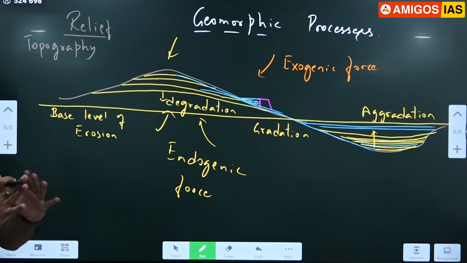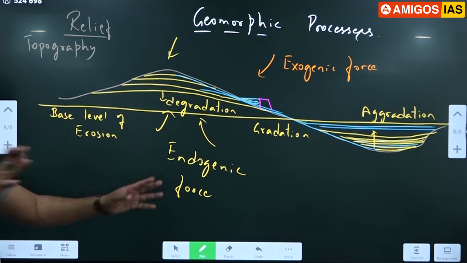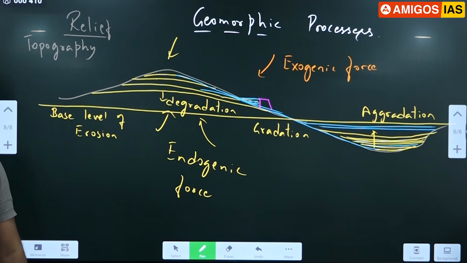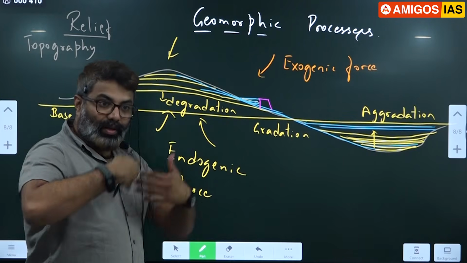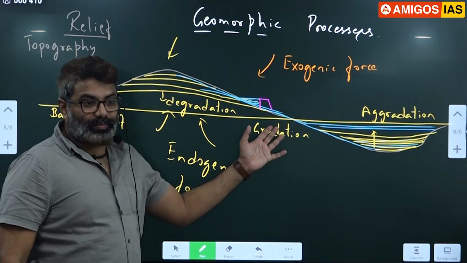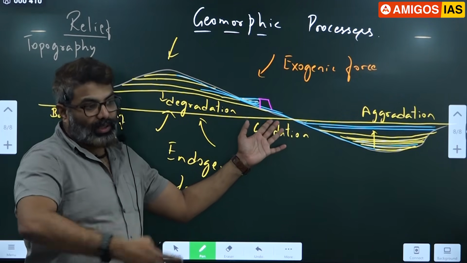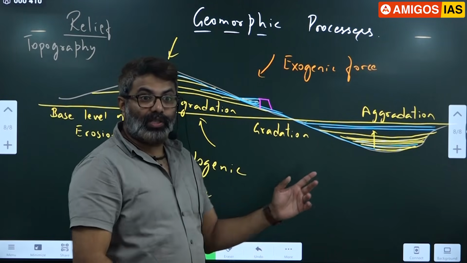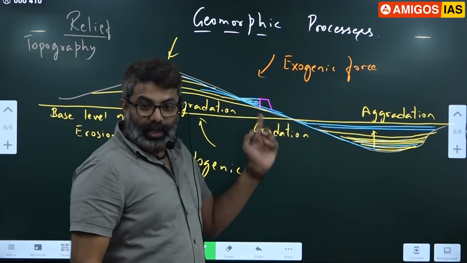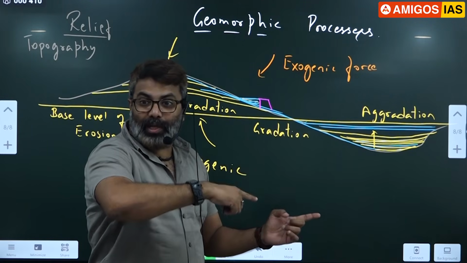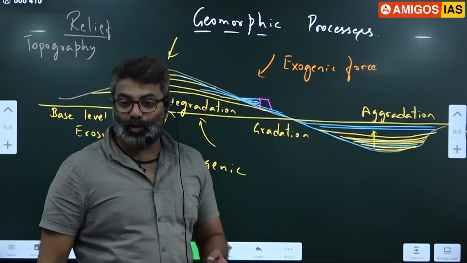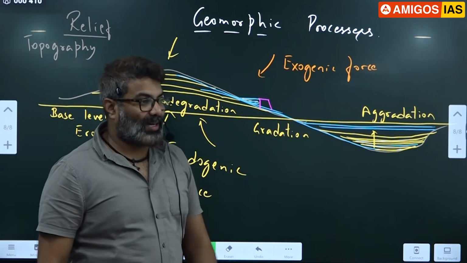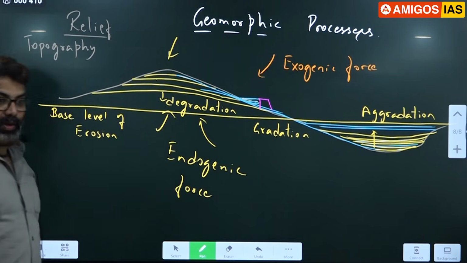Anything that tries to damage or disrupt this will come down in the form of mass movement, earthquake, landslide. So nature tries to regain its old path, regain its old glory, then continue the process. That is when rivers sometimes change their course. If this path is not suitable, it will change the path. When it changes path, we call it mud flow, mass movement, landslide and all. Now you got to know what is happening.